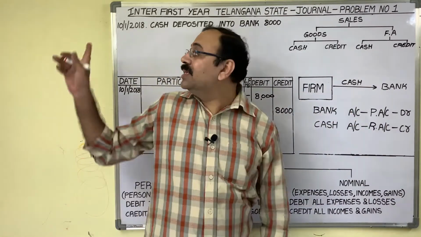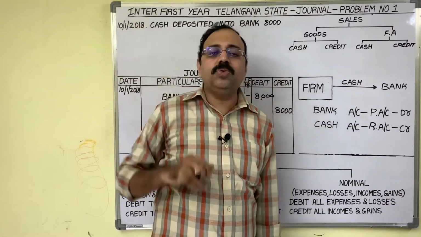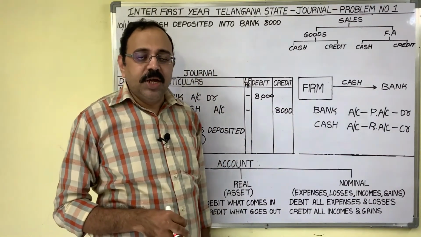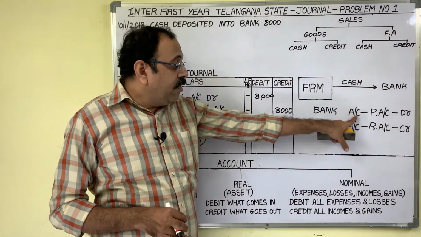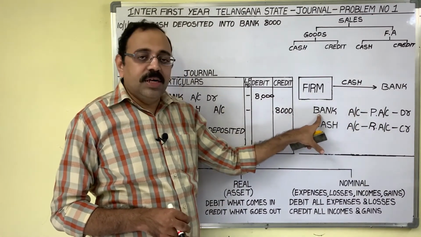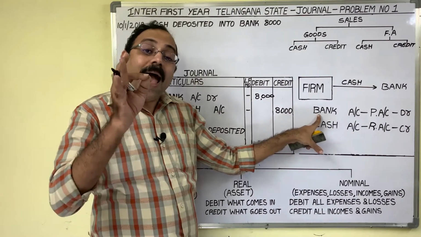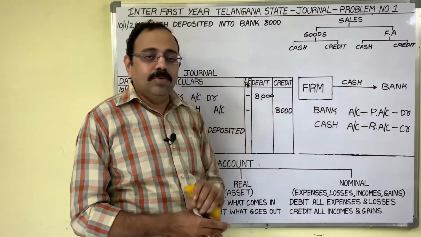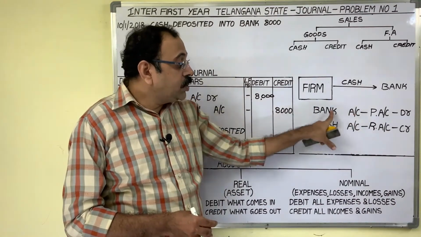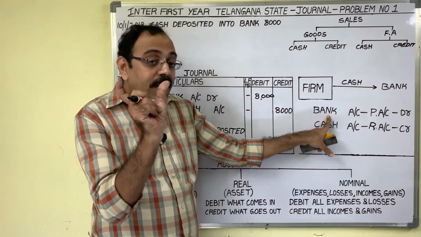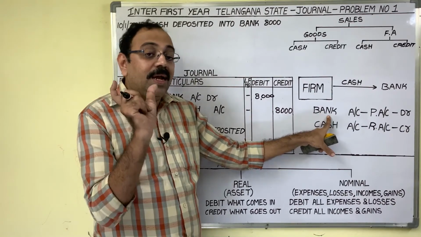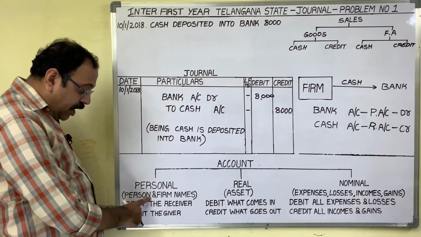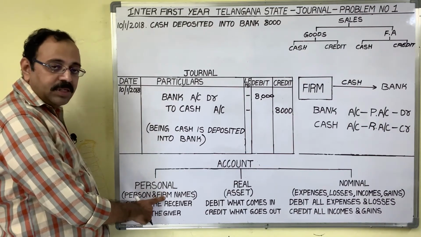In the question he has given the word bank because you are a student. When you are really working in any organization, you are not going to open an account with this word. You are going to write that bank name, for example, SBI account. If any account is opened with an organization's name, that account comes under a personal account. Personal account means person names and firm names.